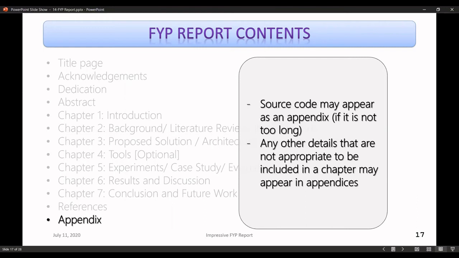But let me tell you one thing. If you have a very large source code, for instance, thousands of lines, and if you print it, it's going to be 100 pages or 50 pages. So it's never a good idea to include that as an appendix. Rather, you can submit that code on a CD or a flash drive.